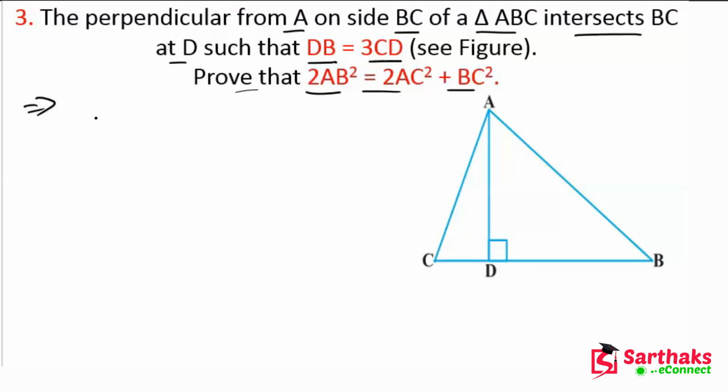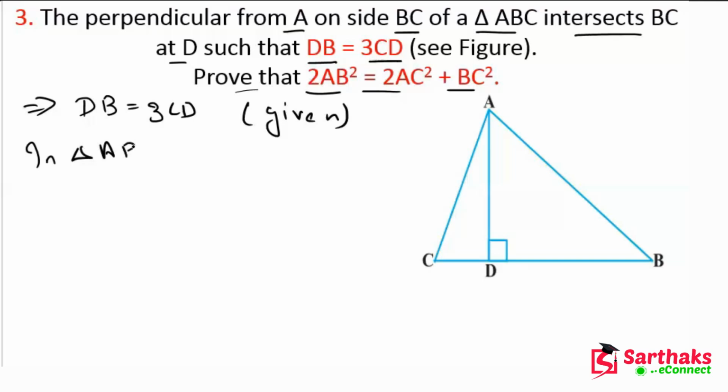So now we are given the perpendicular from A on side BC of a triangle ABC intersects BC at point D. So in this case we can write that DB is equal to thrice of CD. This is the given part. So in triangle ABC we know that AD is perpendicular to BC, and we know that DB is equal to thrice of CD.